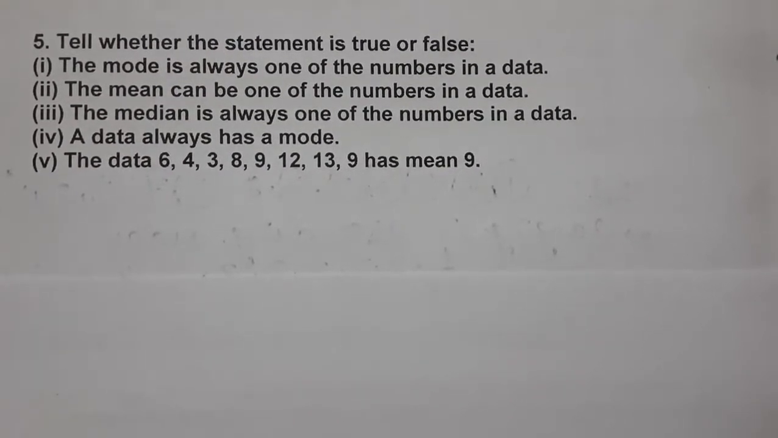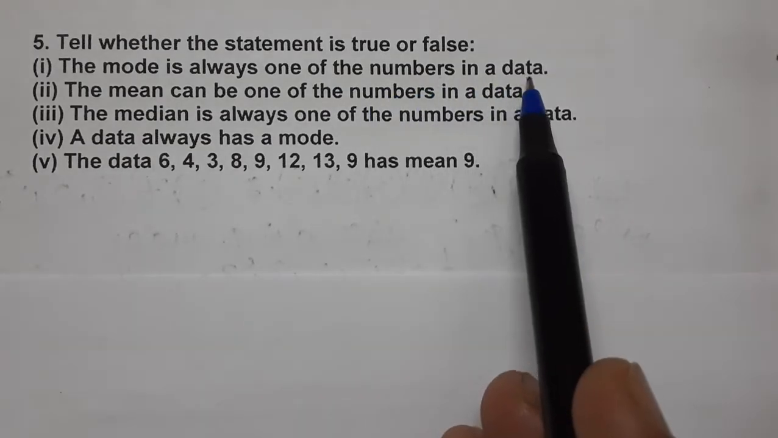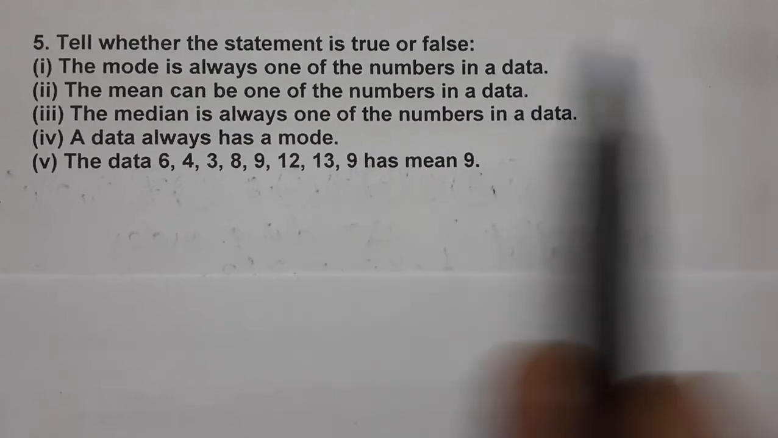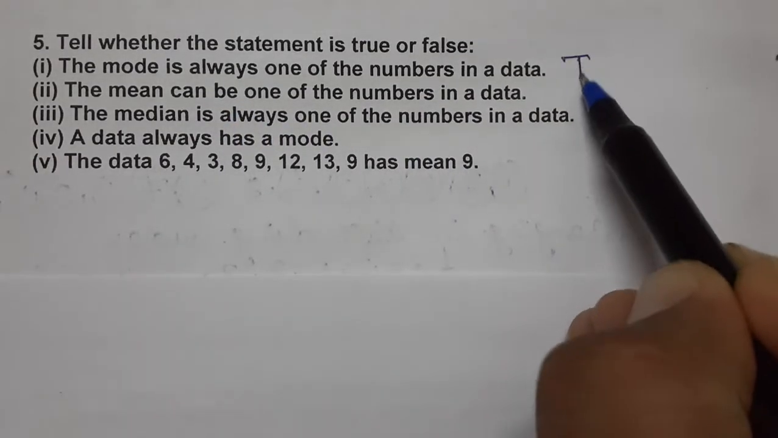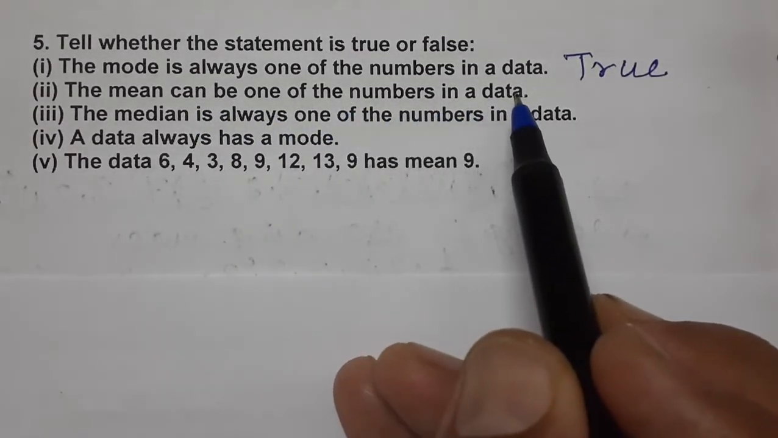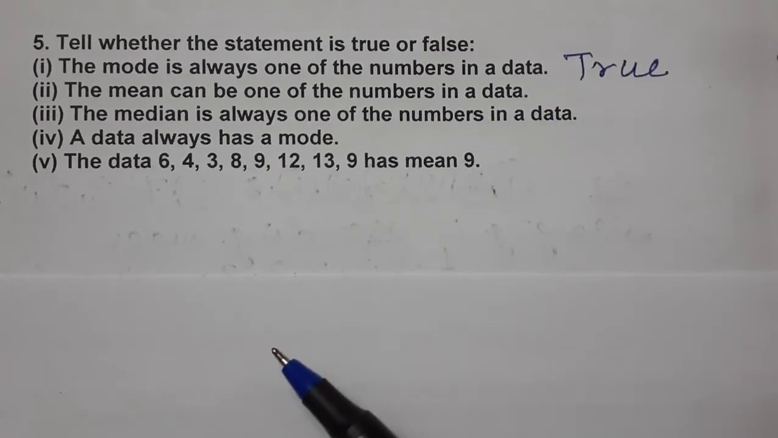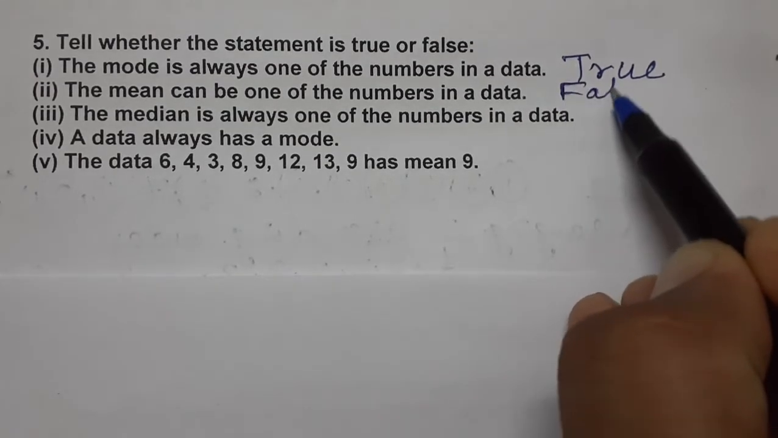Now see this, children. Statement true or false. The mode is always one of the numbers in a data. Yes, it is correct. Just now we have seen the mode always comes from the data only. 38, 43, 7, 8, all these come from the data only. So yes, it is correct. True. The mean can be one of the numbers in data. No. We have found so many means, children, and the answer is coming in decimal also. And it is not part of the data. So, false.